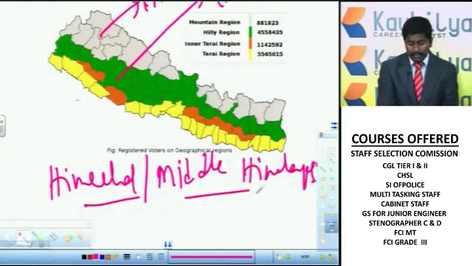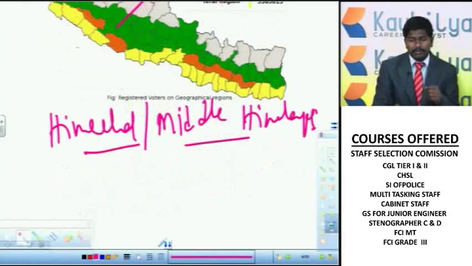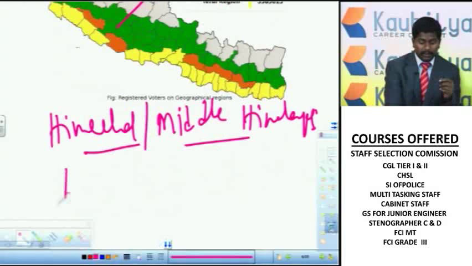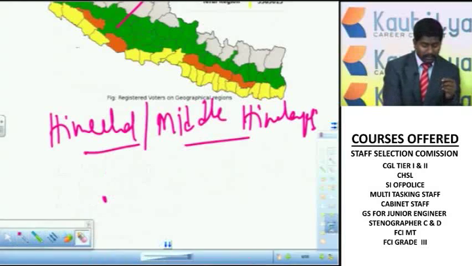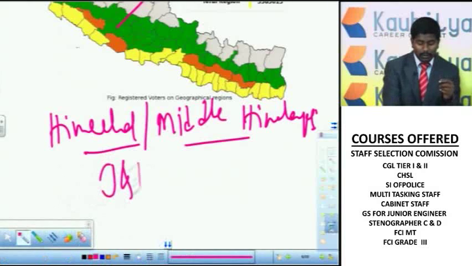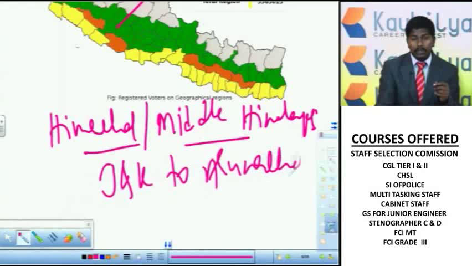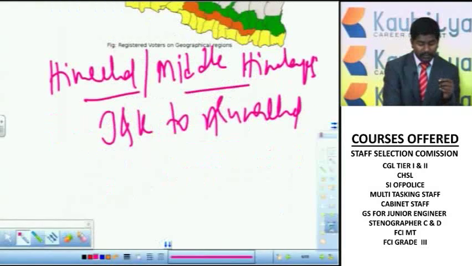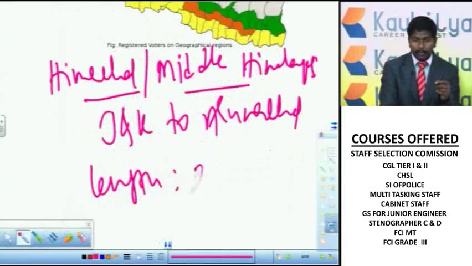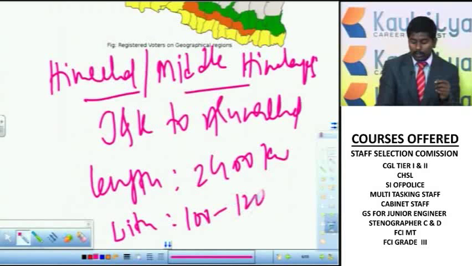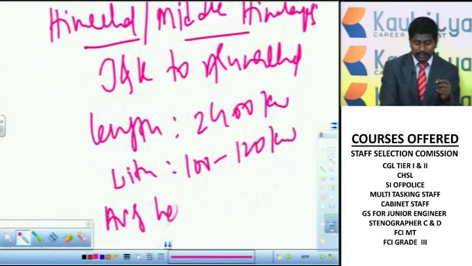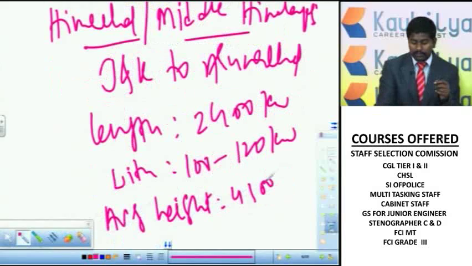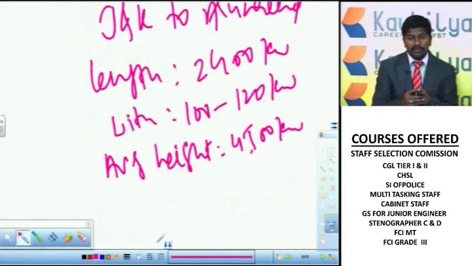Himachal or Middle Himalayas is also extended from Jammu and Kashmir to Arunachal Pradesh for a length of 2,400 kilometers, with a width of 100 to 120 kilometers and an average height of 4,500.